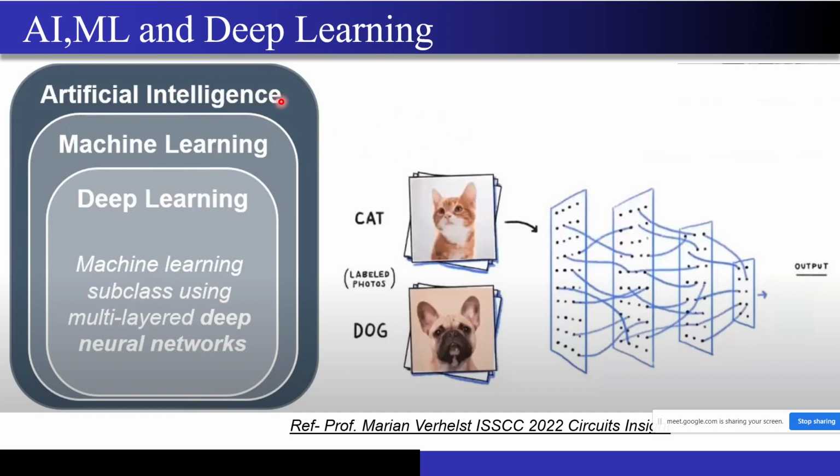So what I want from my machine is to differentiate between the cats and dogs, right? And how will it do that? Of course, I have to implement an ML model, right? One of the subsets of ML is your deep learning model, which uses the neural network. So all these matrix kind of things that you are seeing, those are your neural nets. The output of each layer becomes the input for the next layer, right?